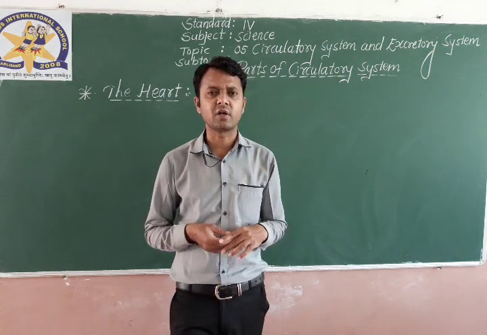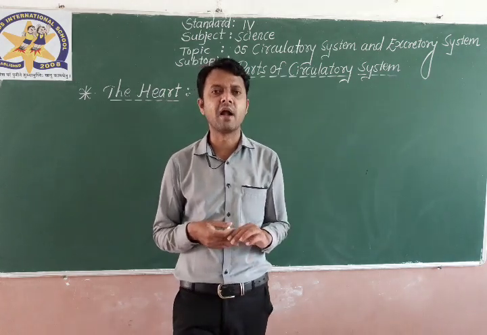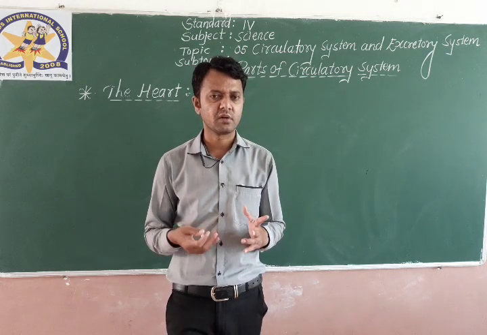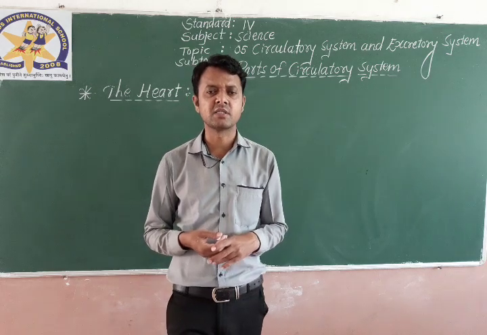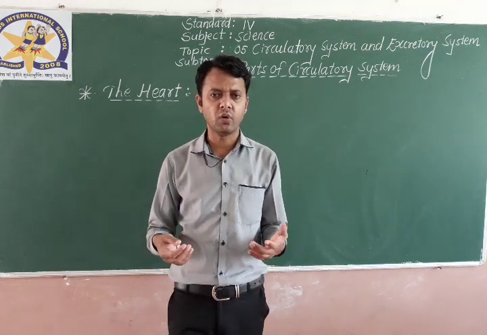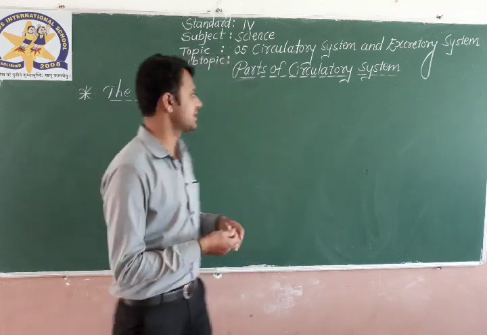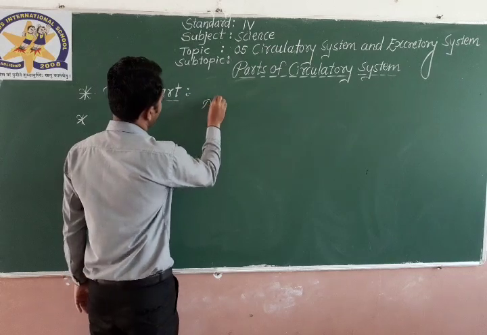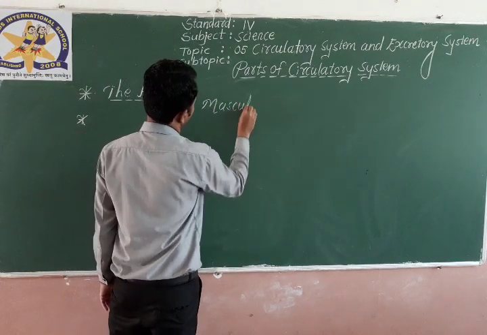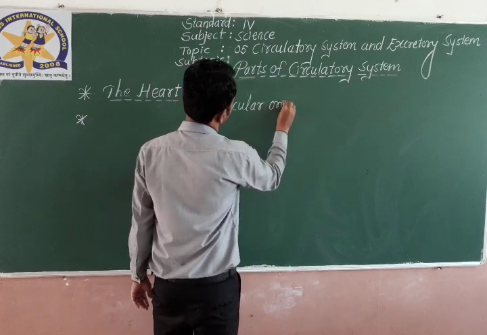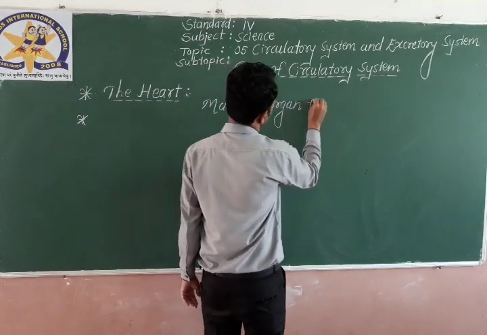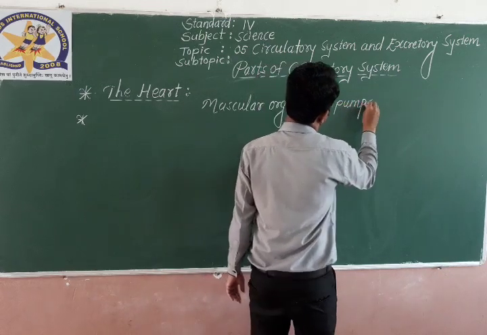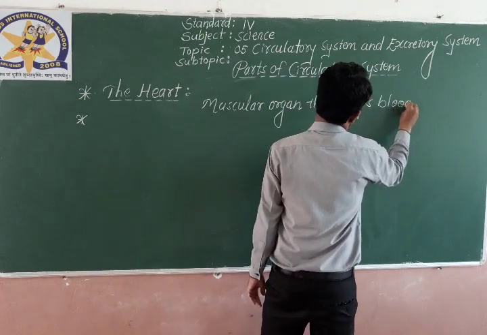Secondly, the next part is the blood vessels. Blood vessels play a very important role in the circulatory system. The heart is a muscular organ that pumps blood.